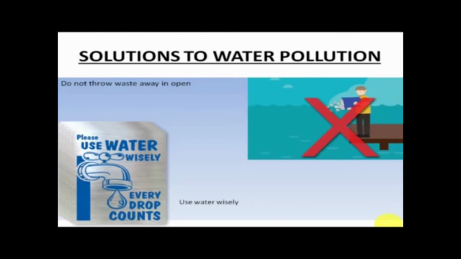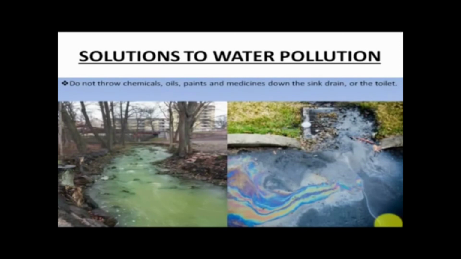Next, what is most important is not to throw chemicals, oil, paints and medicines down the sink drain or down the toilets, because this also creates a lot of water pollution. It also makes those harmful chemicals go down and get mixed up in the water. Even in the rural areas, we have seen dead bodies and dead animals generally thrown in the rivers and in other water resources. So this should be avoided.